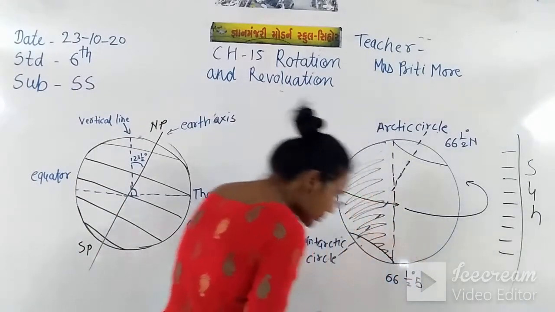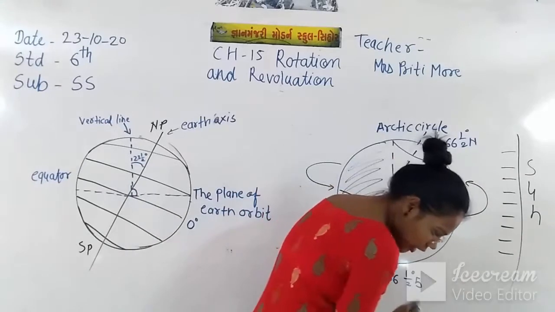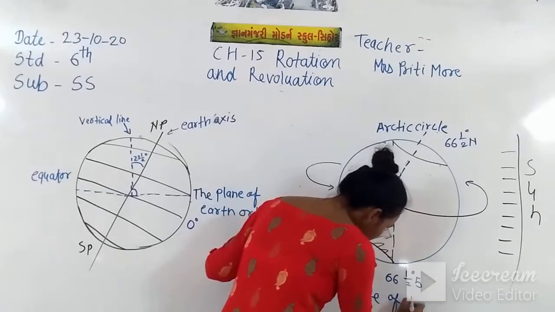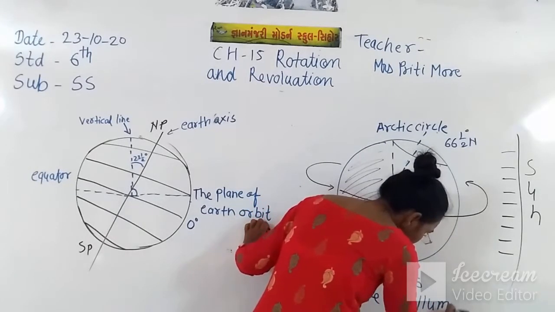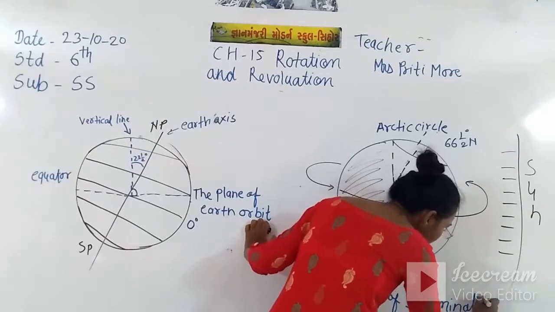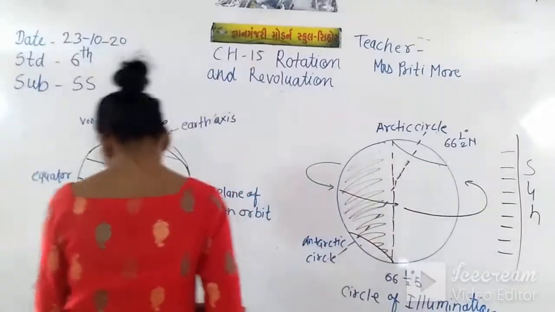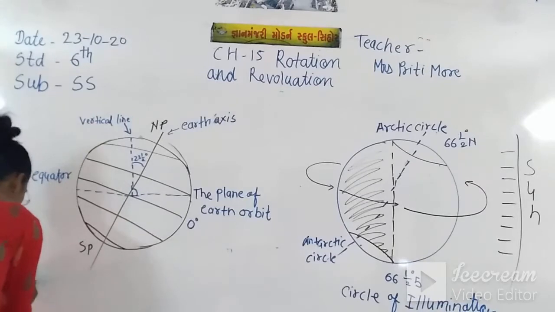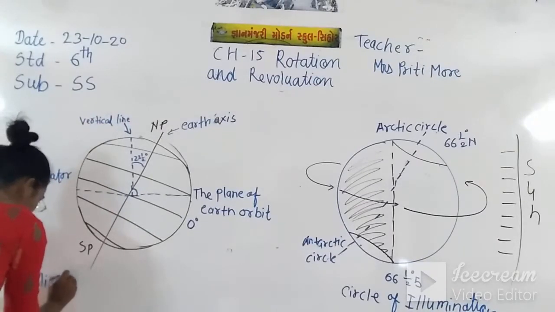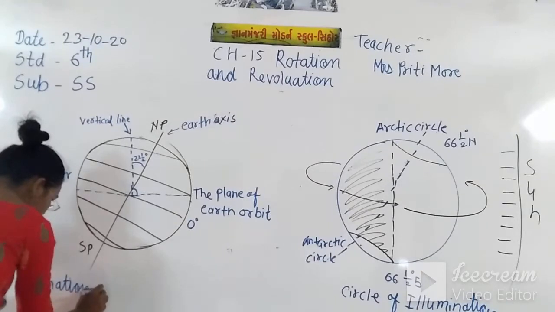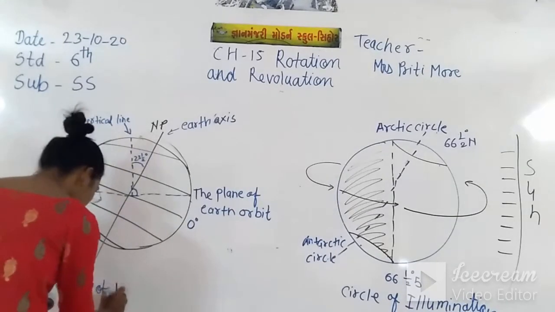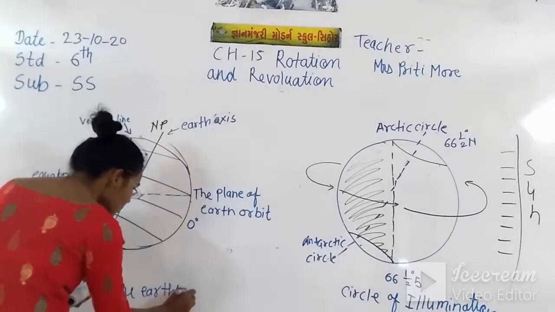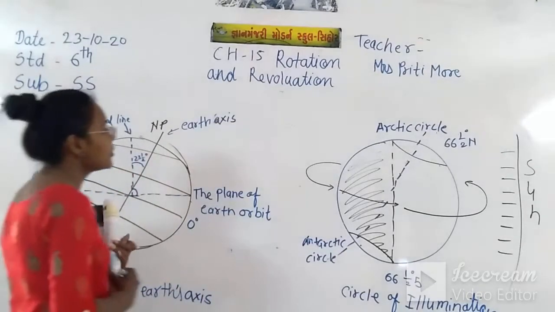I just note down here the diagram name, circle of illumination, and inclination of the earth axis. So you please note down this.